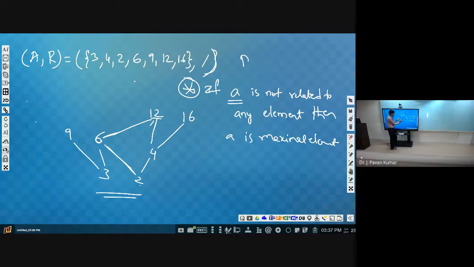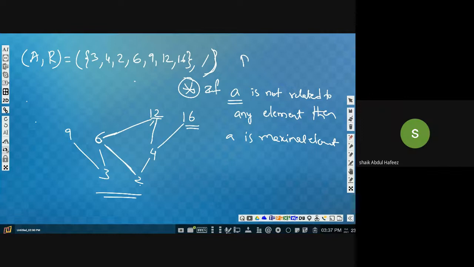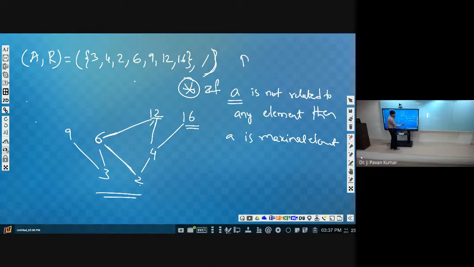So this can be considered as the maximal element. Try to understand maximal element. The spelling is also important. Maximal element is nothing but the element which is not related to any other element.